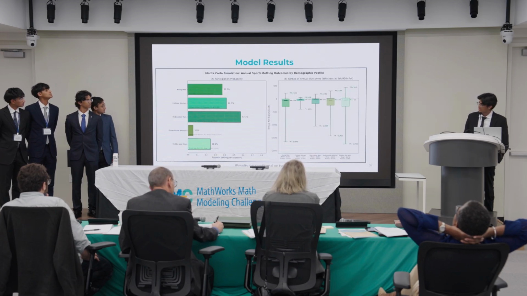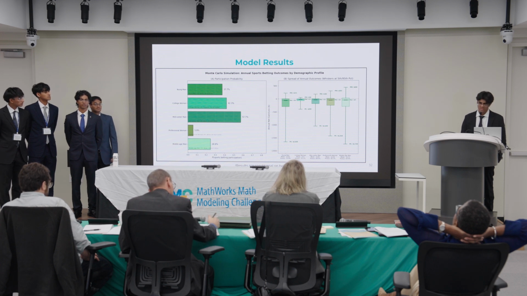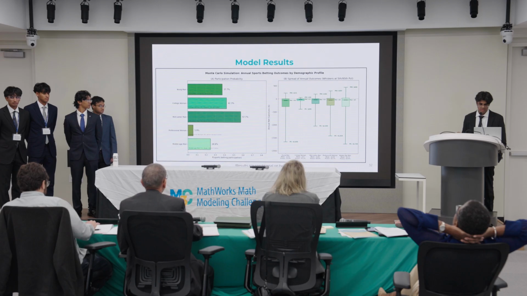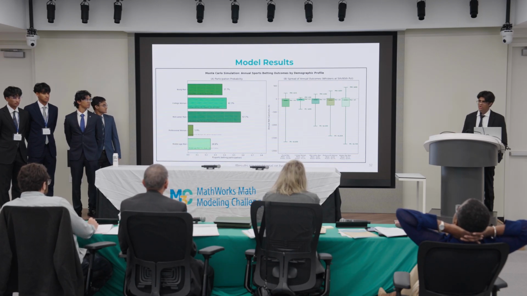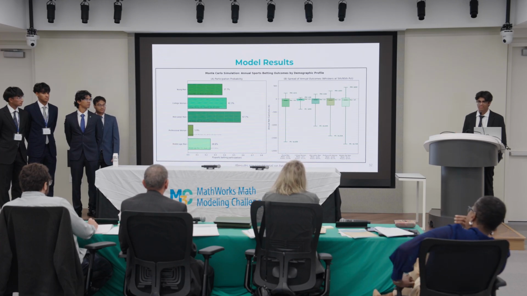These are the results of our model. As you can see, participation probability ranges from 5.9% for a professional woman all the way to 57.7% for a mid-career man. Additionally, the spread of annual outcomes shows that 64 to 71% of bettors lose money.